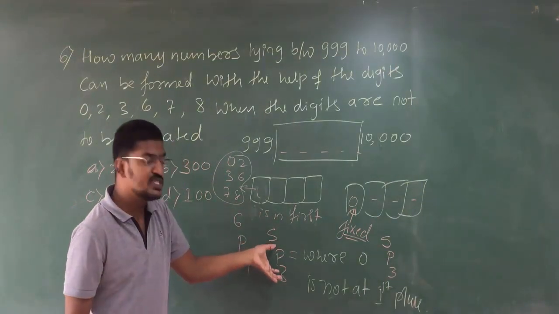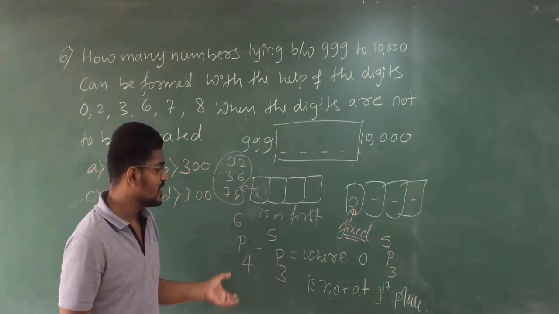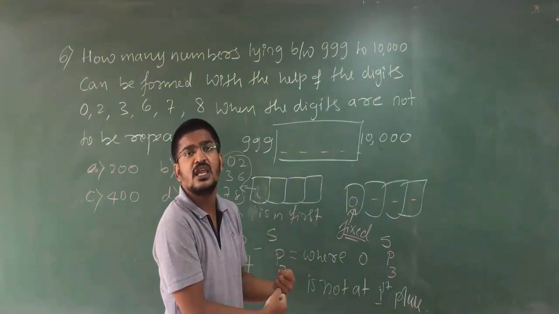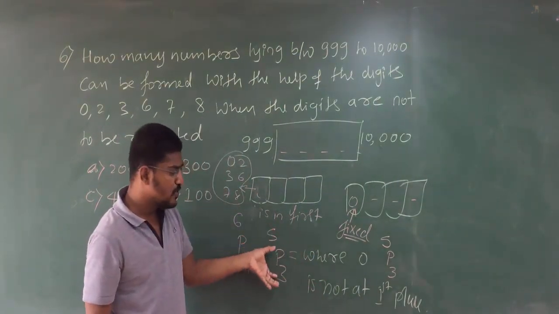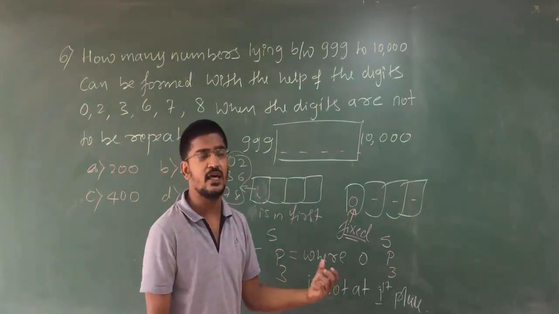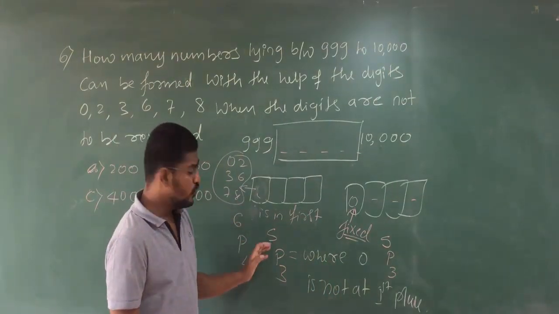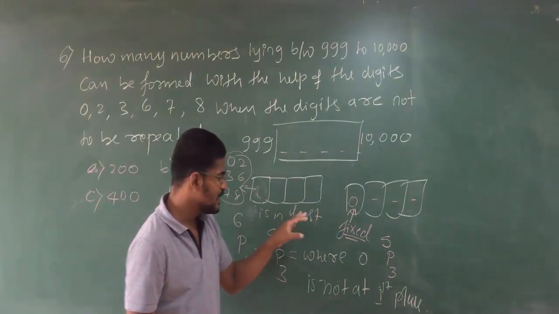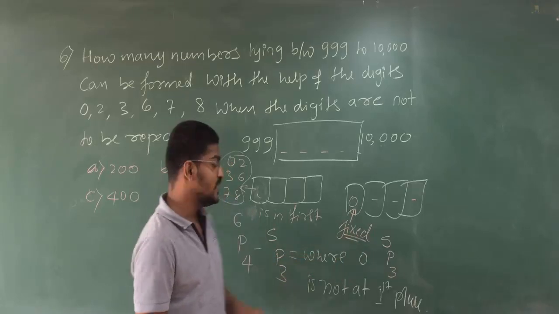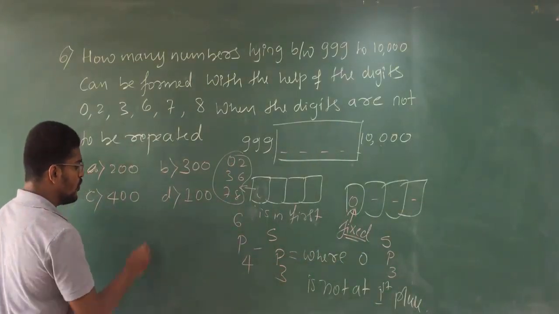So you remove which we are not in need. If I remove those things, I will remain with which we are in need. Clear? If you remove the things you do not need, you will remain with the things which you need. That is, total number of cases, remove which you don't want, you will remain with which you want. That is 6P4, that means 6 minus 4, 2.